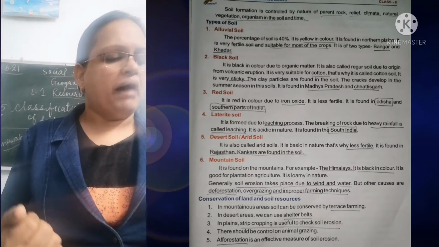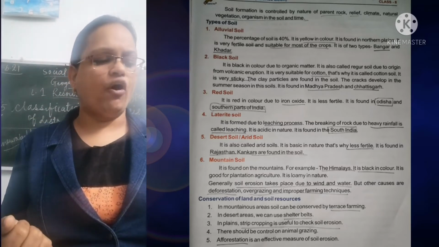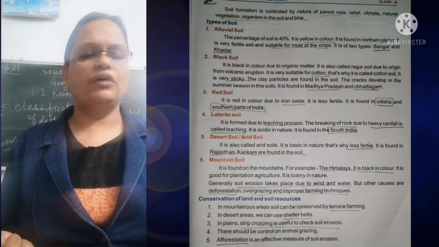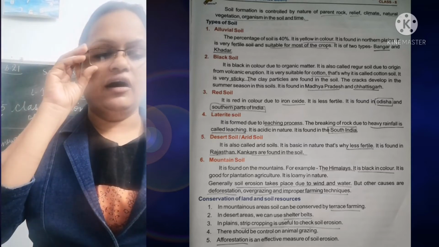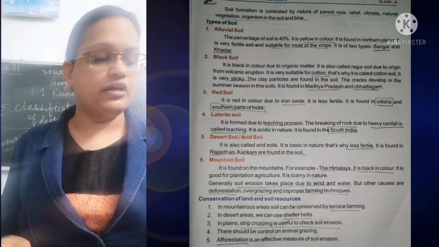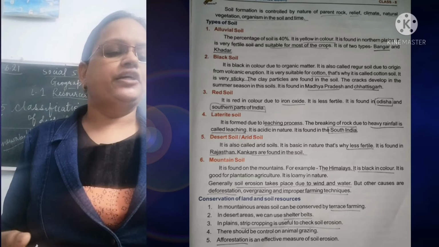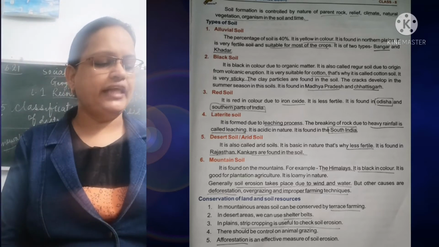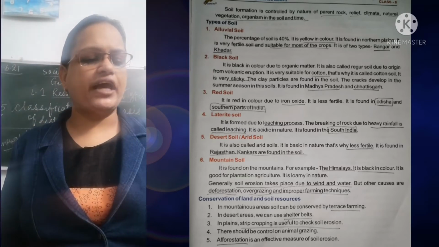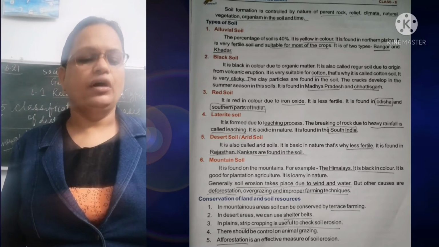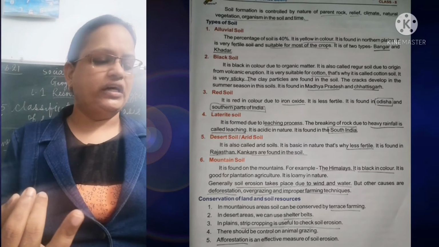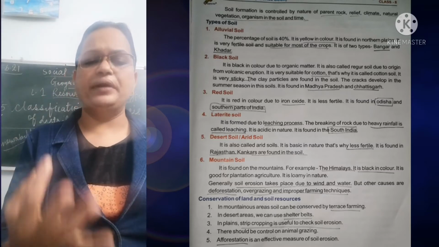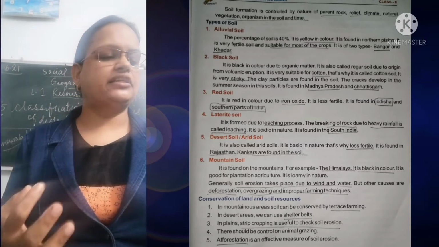Next is mountain soil. Now mountain soil is one of the types of soil. It is found in the Himalayas, and it is black in color. It is good for plantation rather than agriculture. It is loamy in nature. Then generally soil erosion takes place due to wind and water, but other causes are deforestation, overgrazing, and improper farming techniques. These are the reasons.